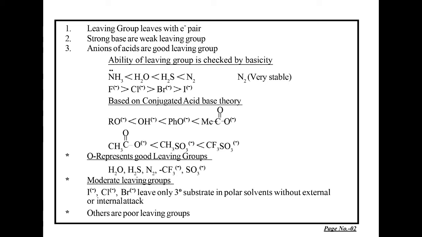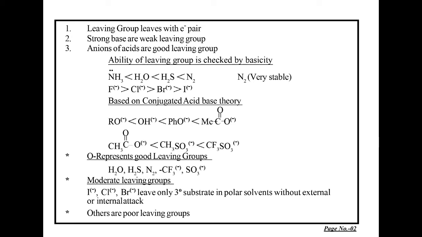Then we come to another point, that is, what are moderate leaving groups. These are the groups placed between the poor leaving groups and the best leaving groups. In between these, the other radicals which are present are moderate leaving groups, for example chloro, bromo, iodo. They leave only from a tertiary substrate in a polar solvent.